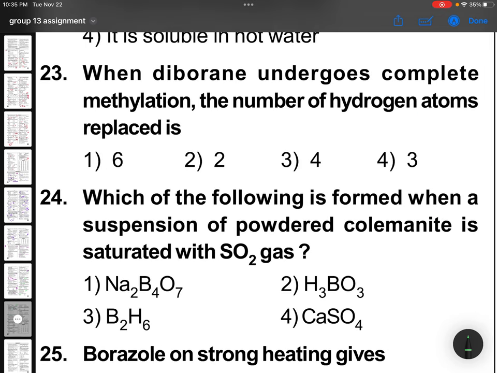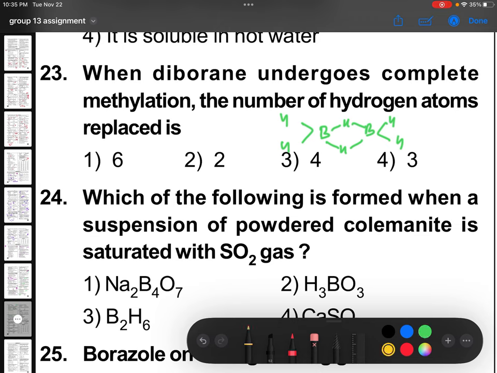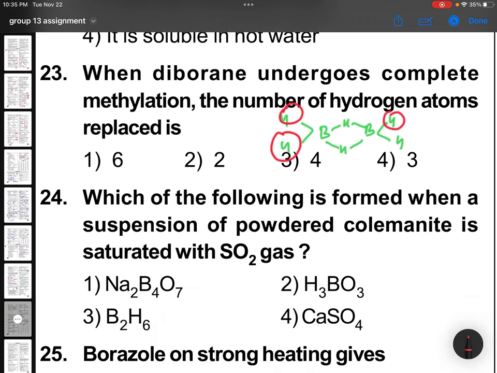When diborane undergoes complete methylation, the number of hydrogen atoms replaced are, BHB. Only the terminal 4 hydrogens are replaced, these are replaced by methyl groups. So 4.